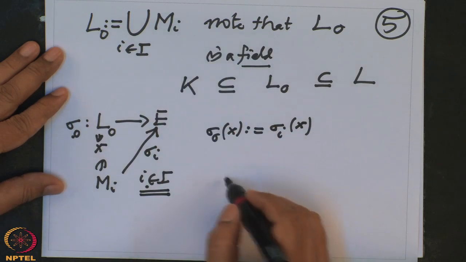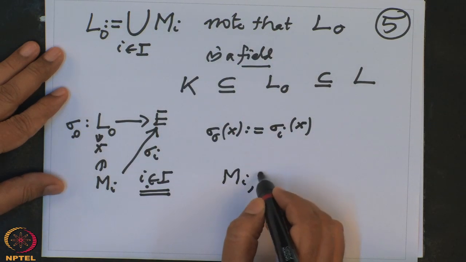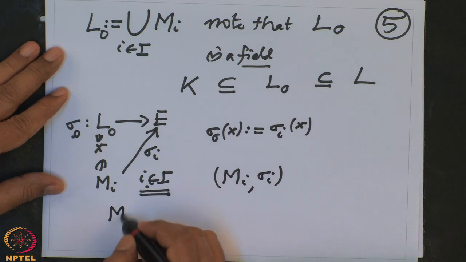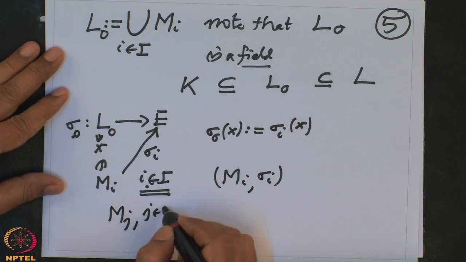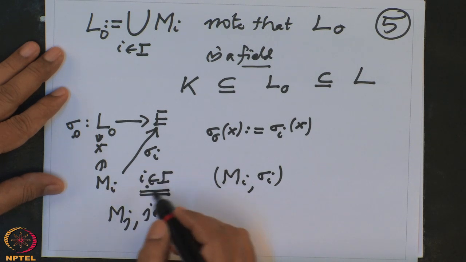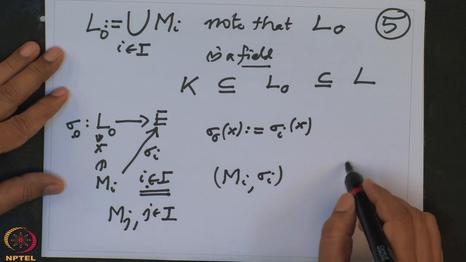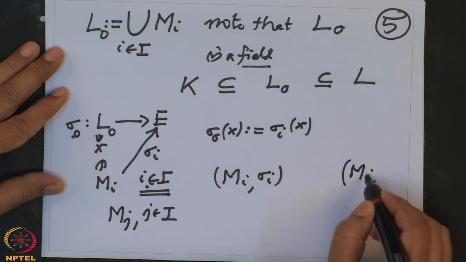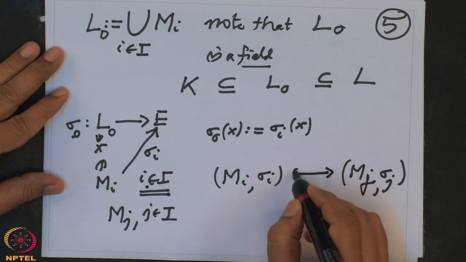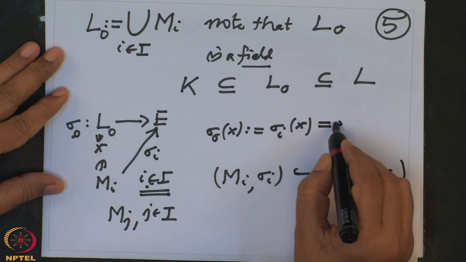That means Mi, sigma i, and if it were in Mj, j in I, and you assume this I is totally ordered, therefore if j is bigger, then Mi is contained in Mj, and sigma j restricted here is sigma i, and therefore this is also equal to sigma j.